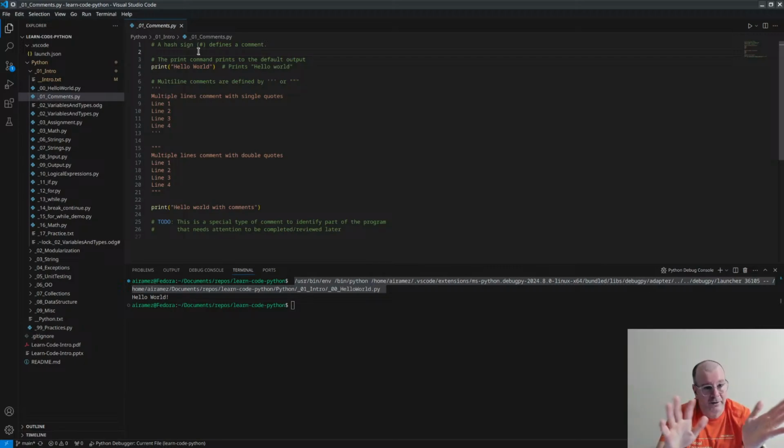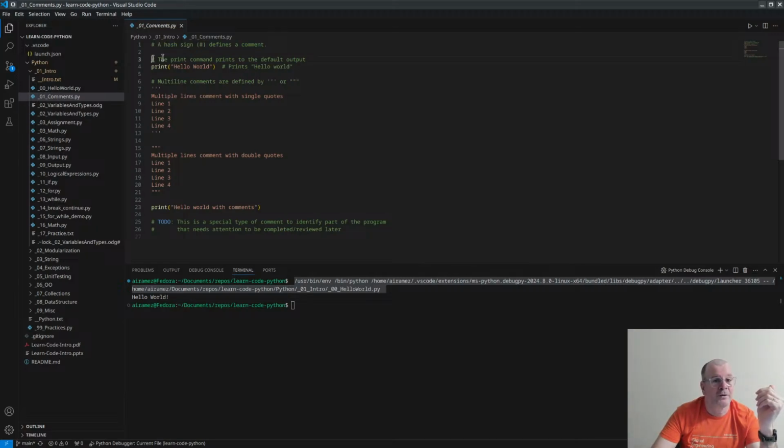There is no impact at all. For the PC, when we execute our program, we ignore the comment. So for a comment, we just put this hash sign. After this hash sign, do you see that it's all green here? The IDE is showing me a code styling. This is a comment.